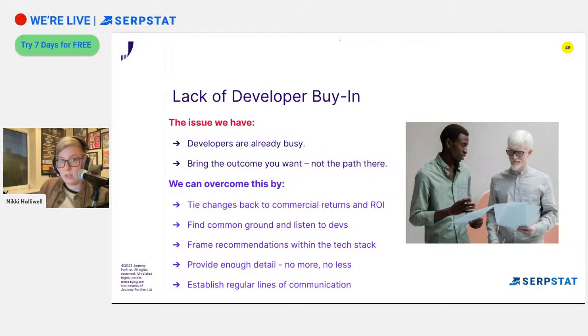Just get straight to the point. You can even, when you're having these conversations with developers, say, right, when I'm giving you these issues, what information do you need? And just get them to give you bullet points. I need to know blah, blah, blah. And it's like, right, great. So then if you just give them those 3 things or however many things it is, you're going to get things implemented a lot quicker. And establish regular lines of communication. It might be that you have a call once a month, once a week, whatever. Depends on how many issues there are and the size of the business. Or you have a Slack channel and you keep in touch regularly through that. That's completely fine as long as you have that line of communication that's open between you.